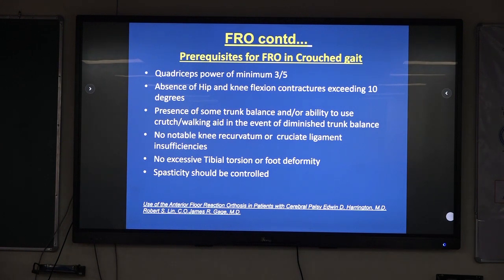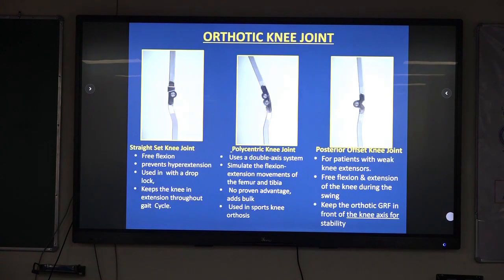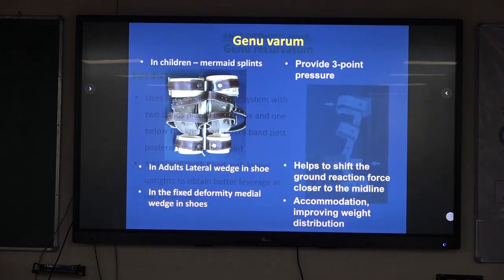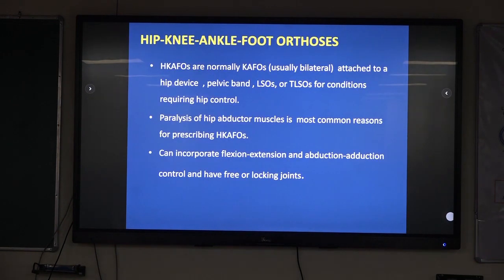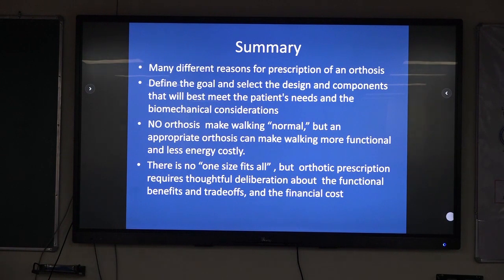So I have got a message that I have completed my given time, so I think I should move to, I can skip all this. And we'll move to summary or conclusion.